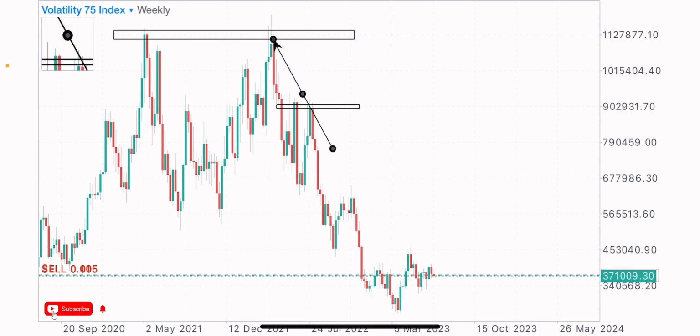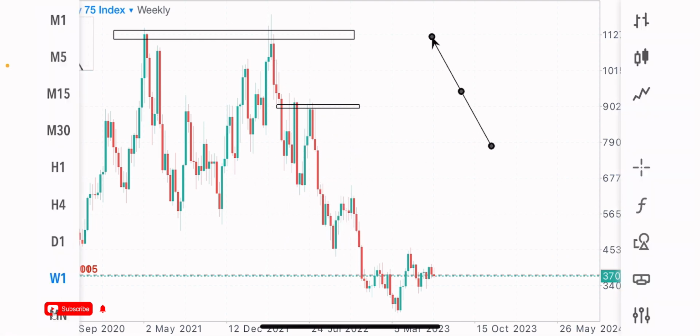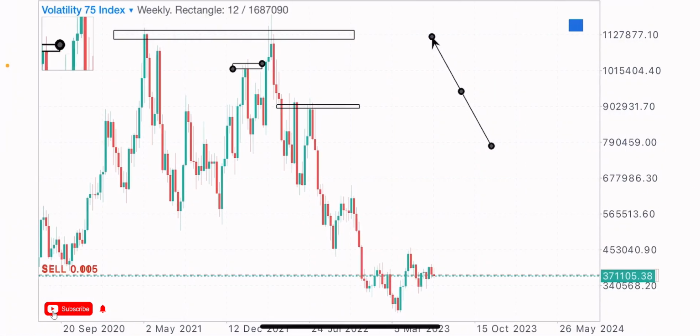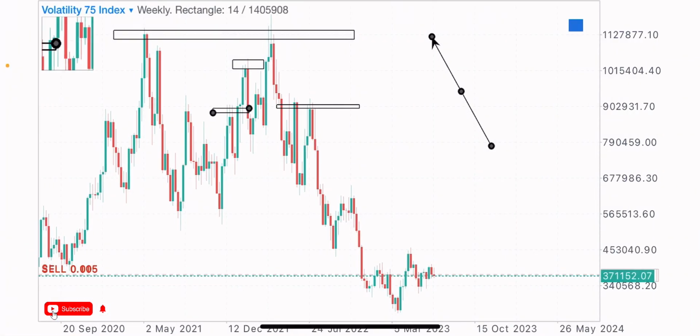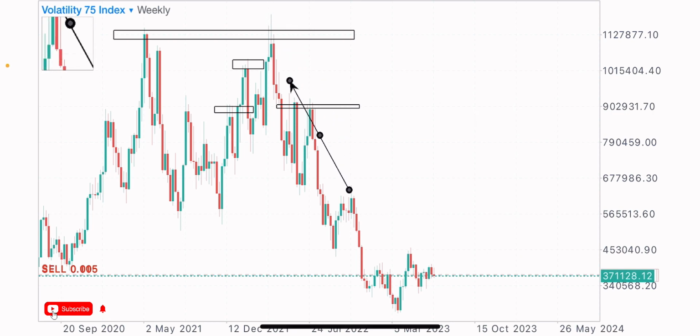Firstly, we got the market creating a high at this point, another high, a higher high, another higher high at this point. Instead of the market creating a new higher high, it started creating lower highs after this series of higher highs. The market, instead of giving us a new high, started forming lower highs. There was a change of market structure at this point.